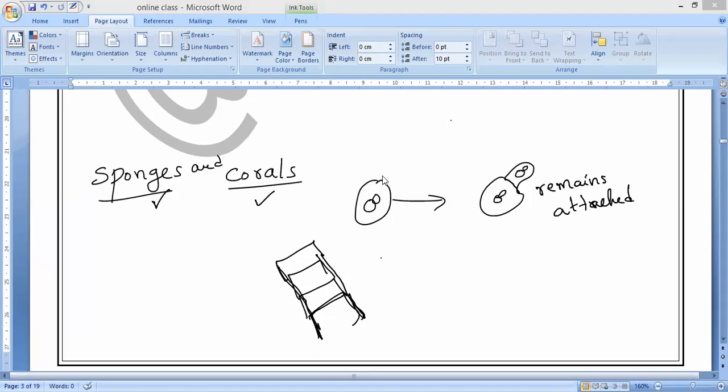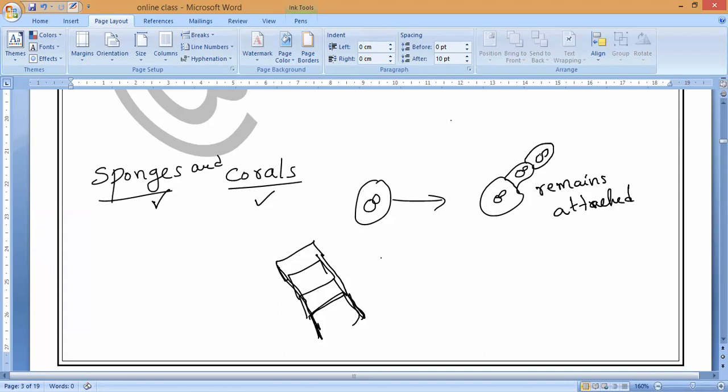Kevin, what is your doubt? Can you ask me? Sir, if it does not detach, how will the new organism form? Yes, it is the parent. Then the bud itself, again the nucleus will split into two, and again a new bud will form. Here, this parent may form another bud. This cell will form into a new bud. Like that, new buds will form like in yeast, but they will never detach from the parent. Always they remain attached to the parent in these kinds of organisms, sponges and corals. Okay, that is what is happening.